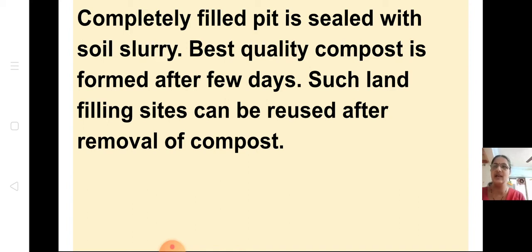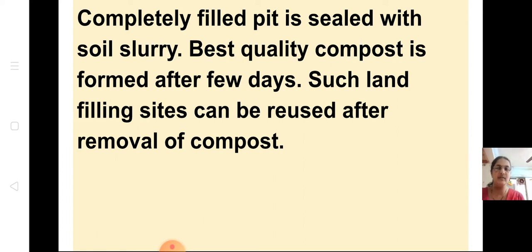Such landfilling sites can be reused after removal of compost. After compost is formed, which is very fertile, they remove it and pack it. They use it as a fertilizer and send it to the respective agricultural fields. This pit can be reused again to form compost. So this pit can be reused after removal of the compost, and this is called a landfilling site.